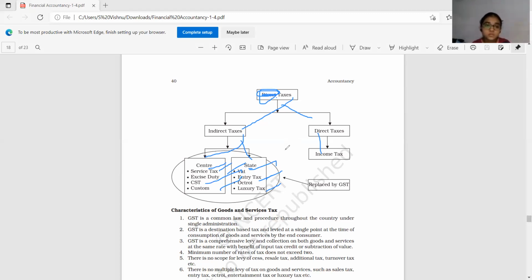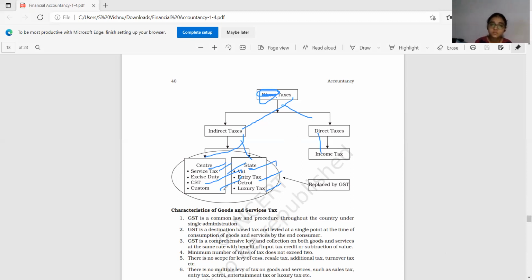What do you mean by tax? Which we pay to government. Very good. Compulsory payment to government is tax. So we have to pay tax either to state government or to central government or to local body also.